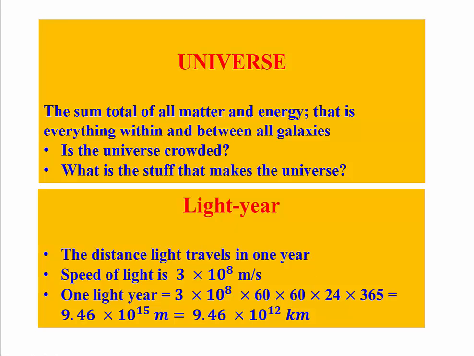This distance that light travels in 1 year is called a light year. So what is a light year? A light year is the distance that light travels in 1 year. And how much is that distance? It is 9.46 trillion kilometers.